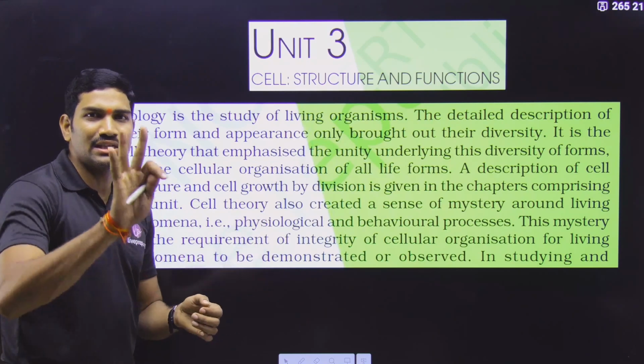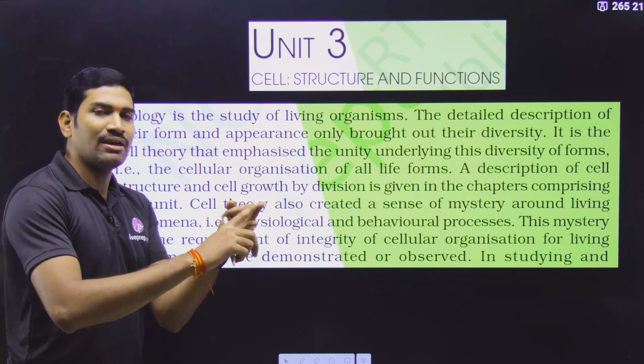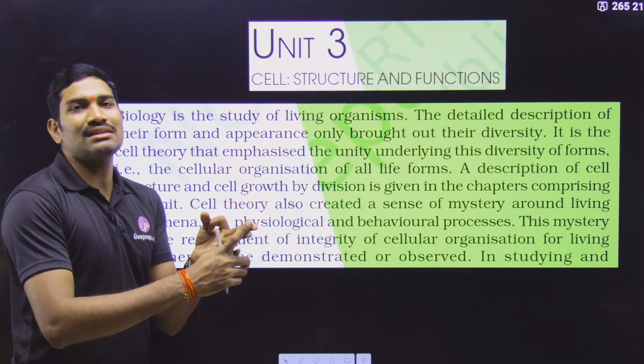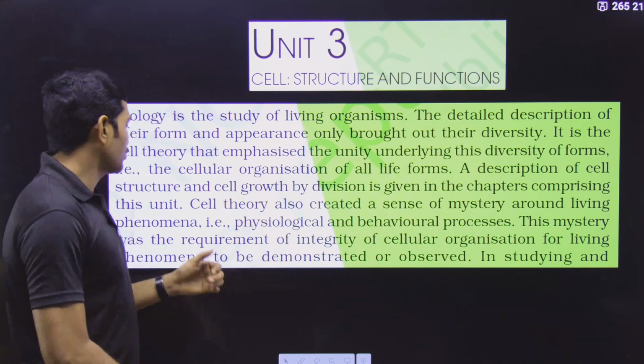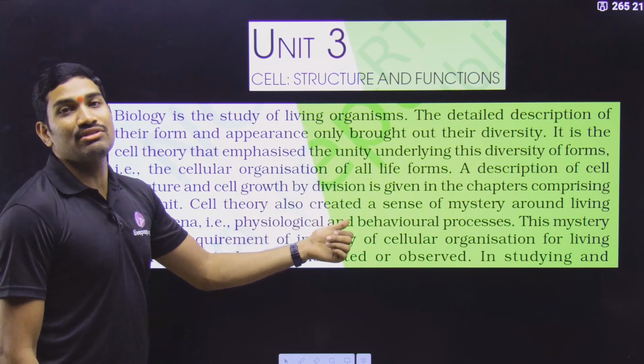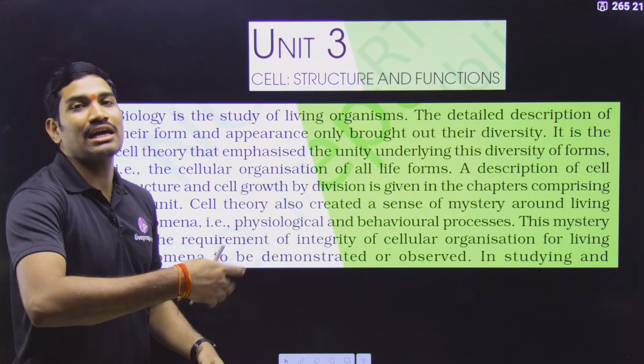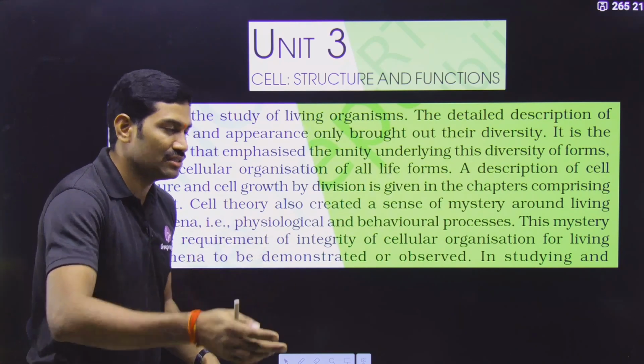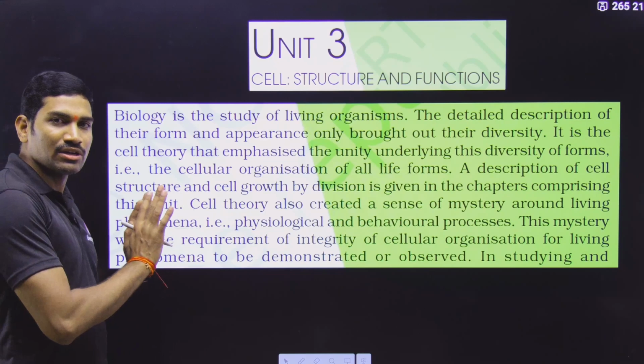In this unit, 3 chapters are there: Cell, the Unit of Life, Biomolecules, and then Cell Cycle and Cell Division. So in these chapters, what are we studying? The structure of the cell, and cell growth by division. So the cell is growing with the help of division, that means cell division. All these things we are studying in this particular unit.